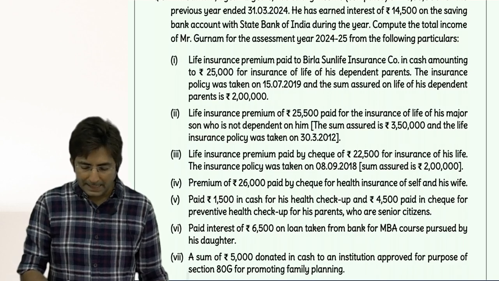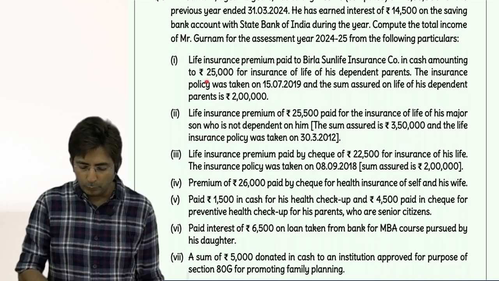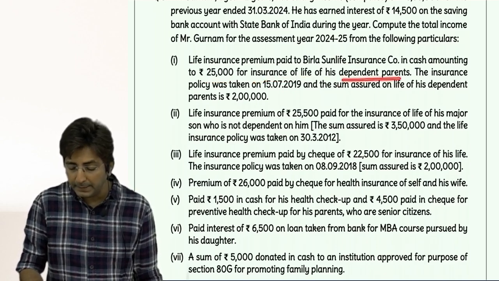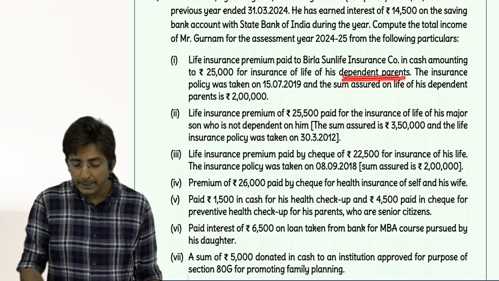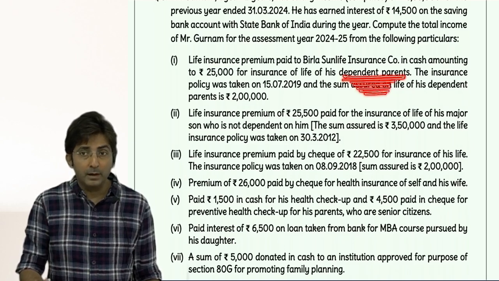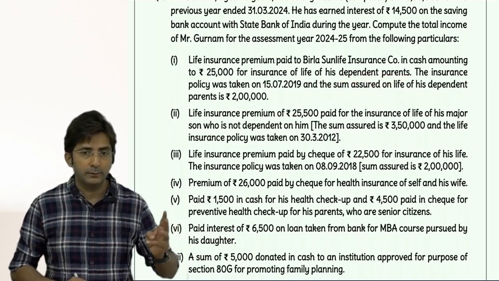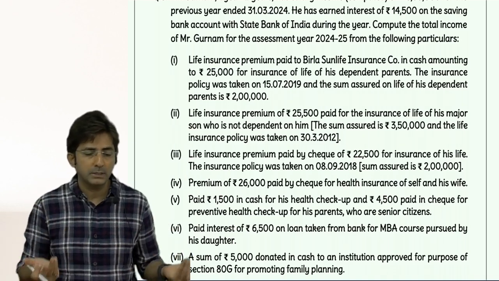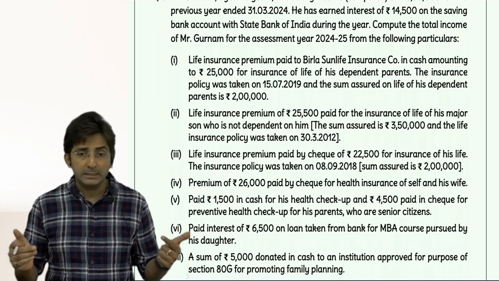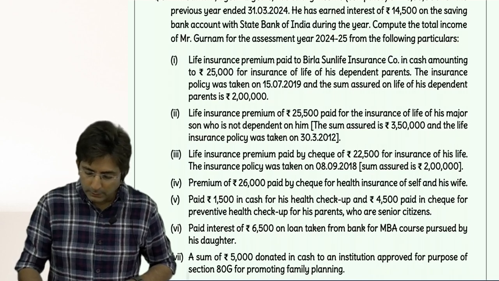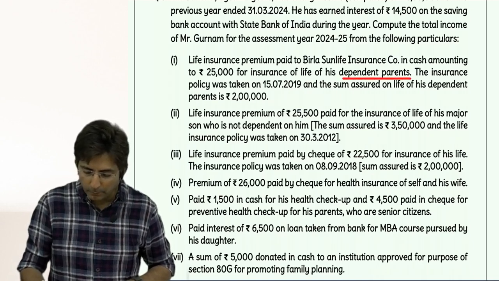So in cash it is allowed, and what is the premium? 25,000, and it is for the insurance of dependent parents. Parents' insurance is not allowed. You know, in lump sum there were 3 items where 3 people are allowed, and 3 people means assessee, spouse and children. That's it. So parents' life insurance premium is not allowed. Because it is for dependent parents, this will not be allowed.